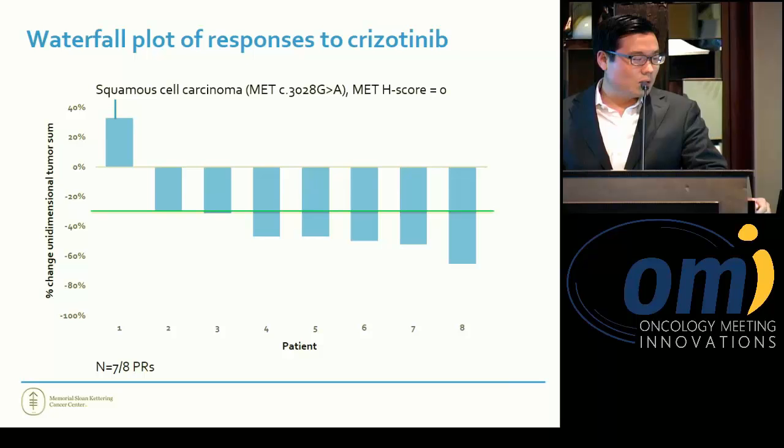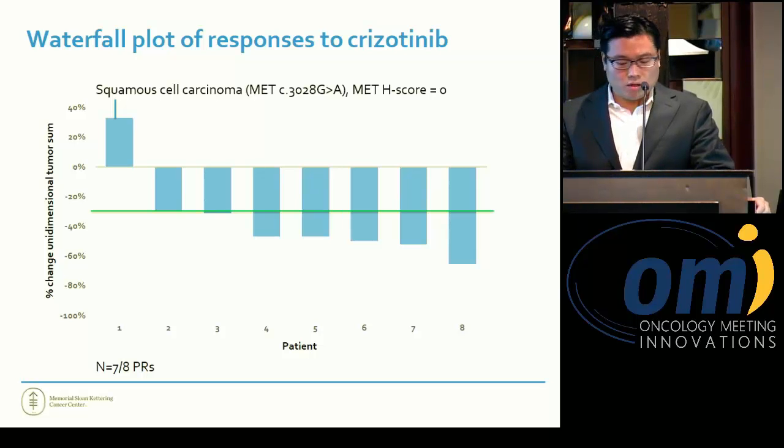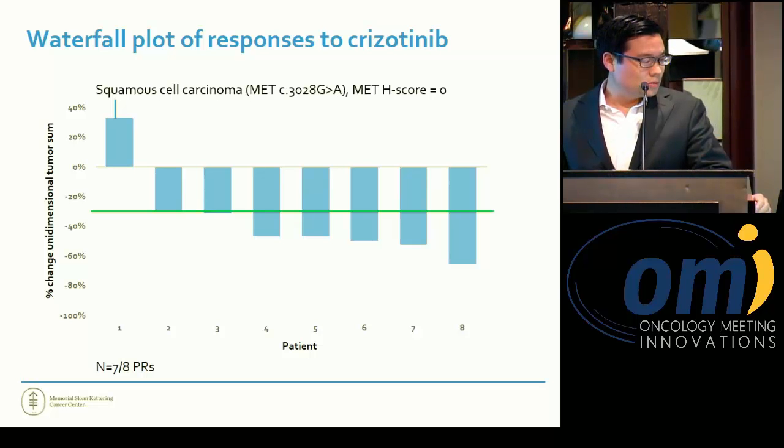The first one that just came back was the H score for MET, which was actually 0. So MET was not expressed in this case, which is pretty interesting. We're going to go ahead and check the RNA on the leftover tumor material and then resequence also to make sure that this was actually present.